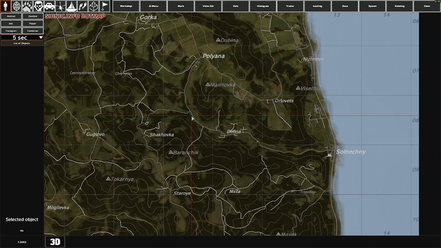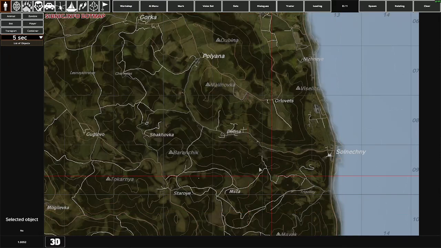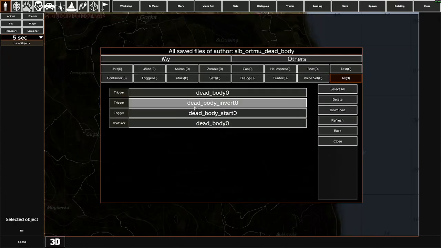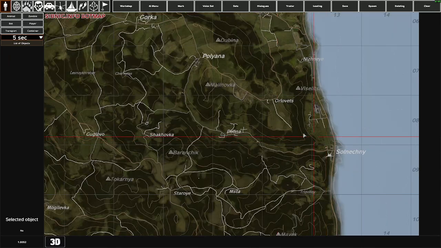Let's look at an example of downloading an event from the workshop. Go to the Workshop section. Select the event we like and download it. After downloading, it will appear in the Local section. So, we see that it consists of 3 triggers in one container. Select it and download it.